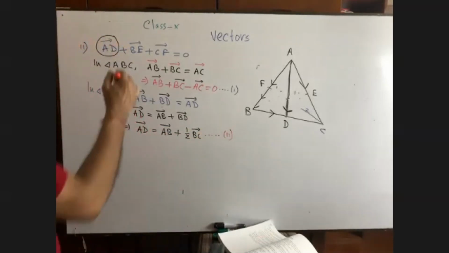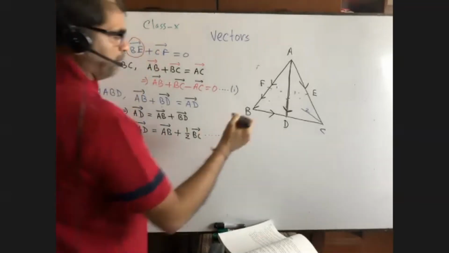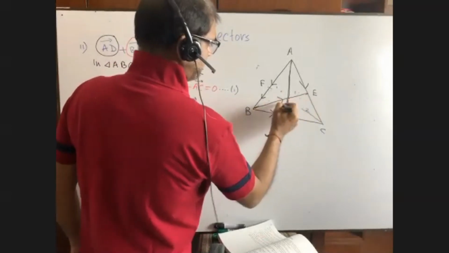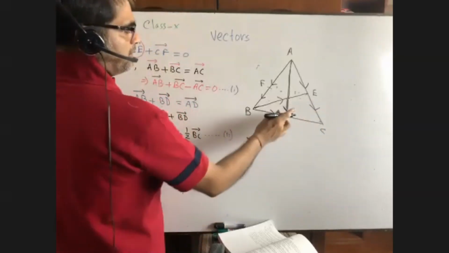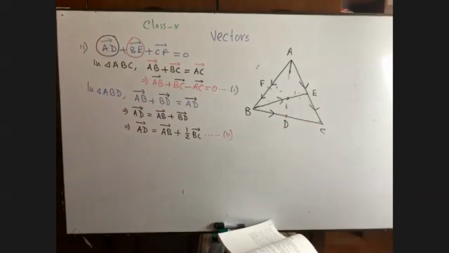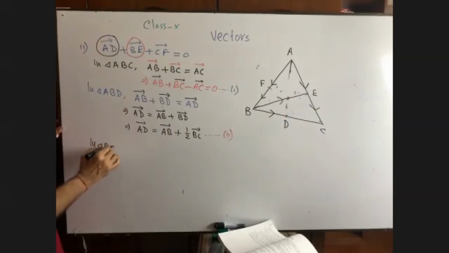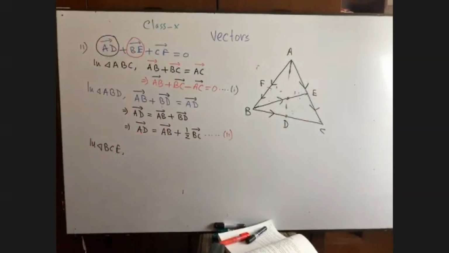Now we had BE. So take a triangle where there is BE. This is BE. Suppose it is not given. Now in triangle BCE, I can take triangle BCE. Write down in triangle BCE, the triangular addition law of vectors.